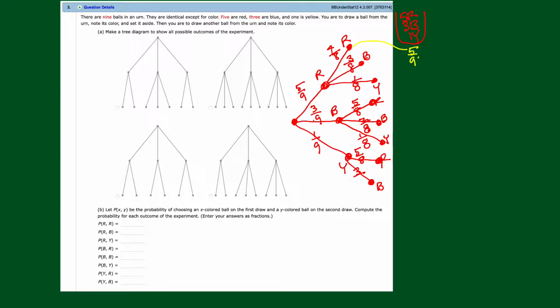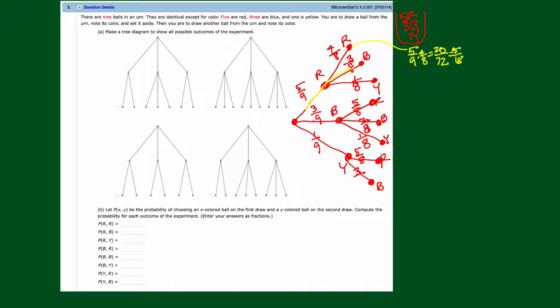This will be 5/9 times 4/8, which is going to be 20/72, which reduces to 5/18. I probably could have done that first, right? 4/8 is 1/2. Okay, and then this one here, 5/9 times 3/8, right?